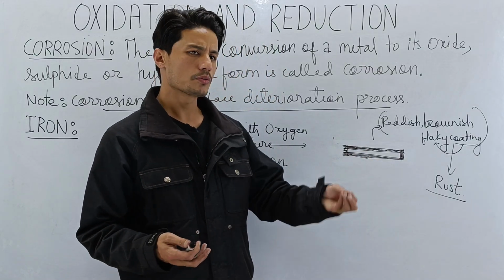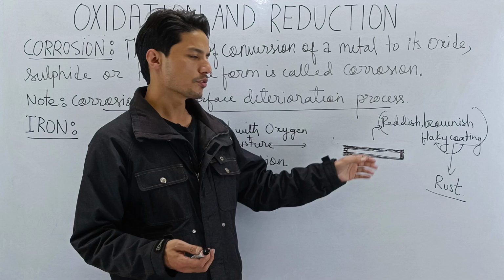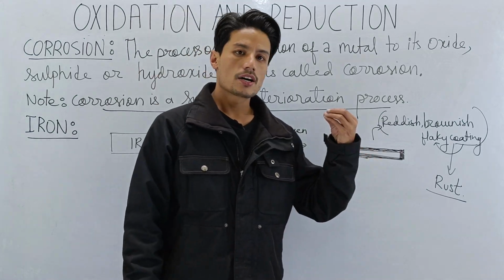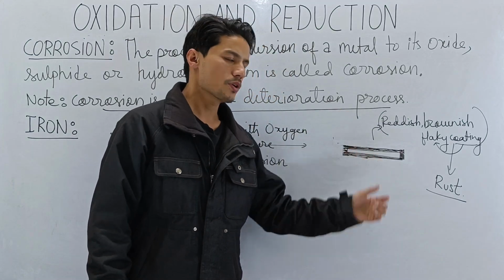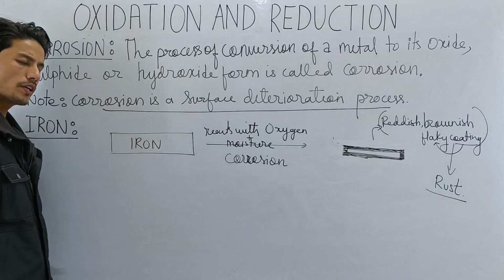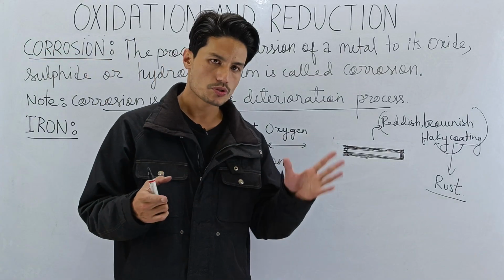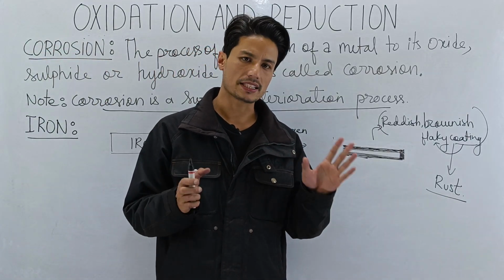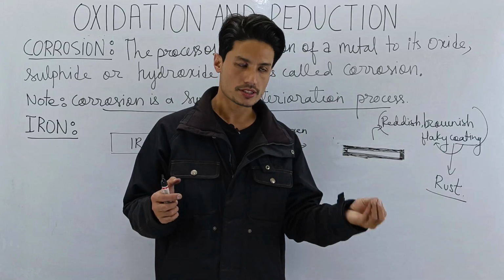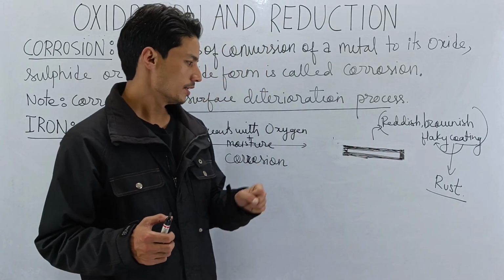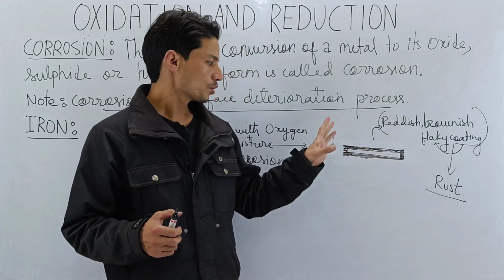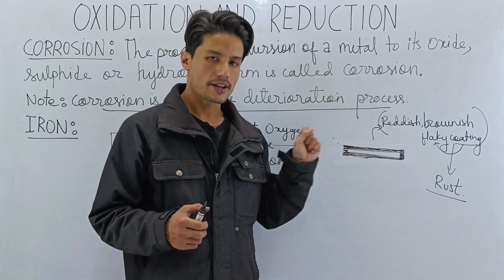The entire iron will get rusted, and finally it will be of no use. This is how rust, this is how corrosion destroys iron. So now you tell me, is corrosion a good thing? No, it's not. Corrosion is a bad thing because corrosion destroys iron, so we have to prevent corrosion from happening to iron.